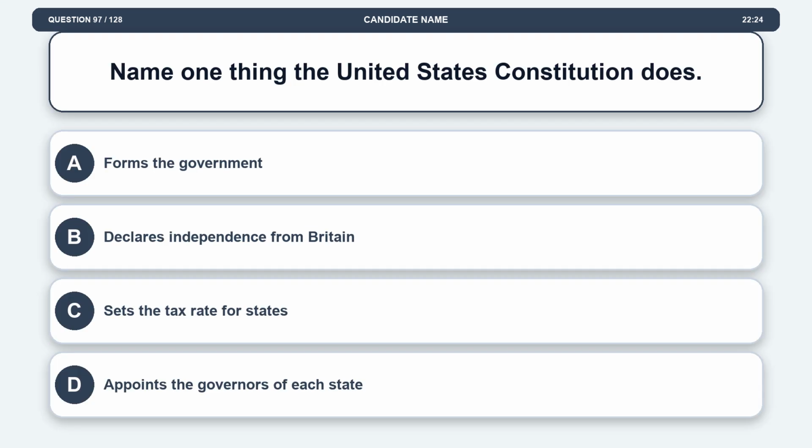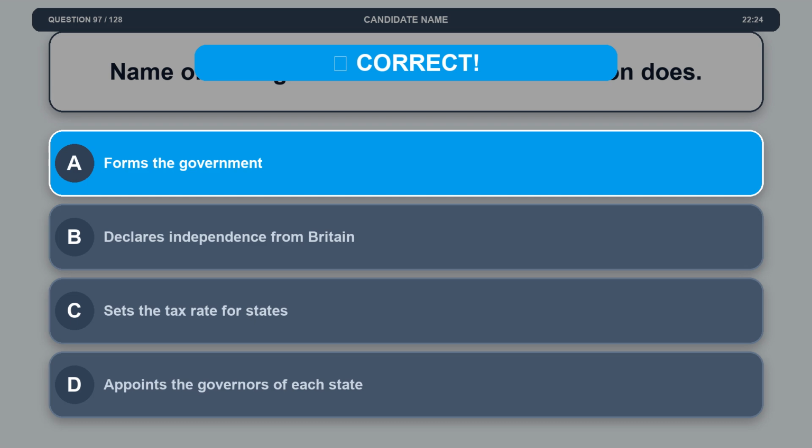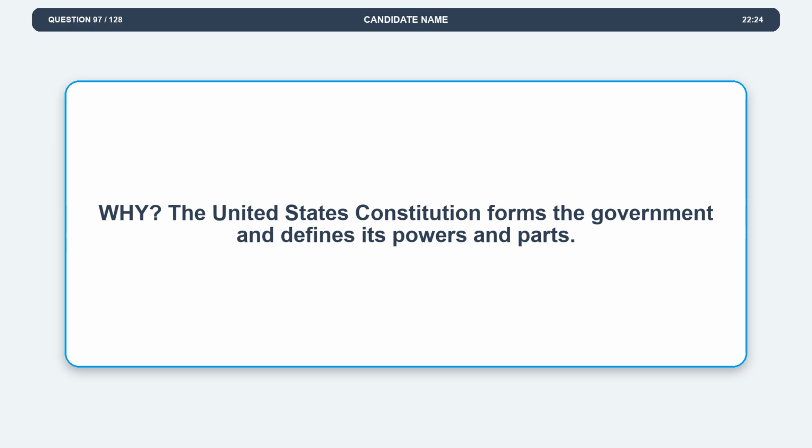Question 97. Name one thing the United States Constitution does. Option A, forms the government. Option B, declares independence from Britain. Option C, sets the tax rate for states. Option D, appoints the governors of each state. The correct answer is option A, forms the government. Explanation. The United States Constitution forms the government and defines its powers and parts.